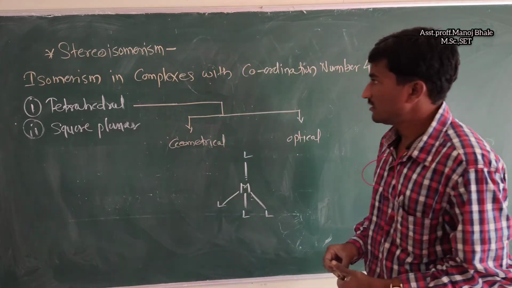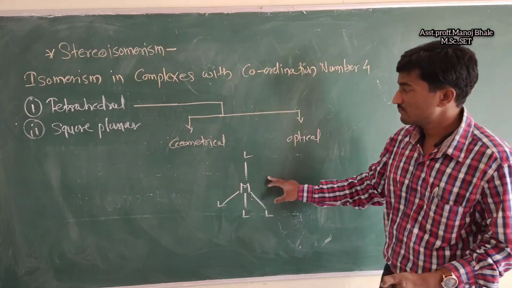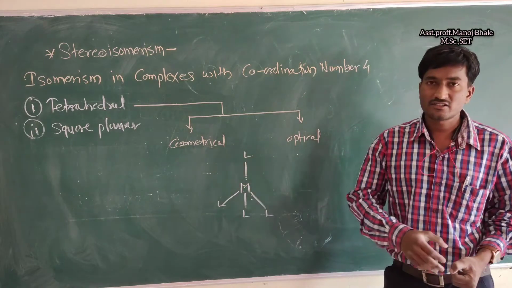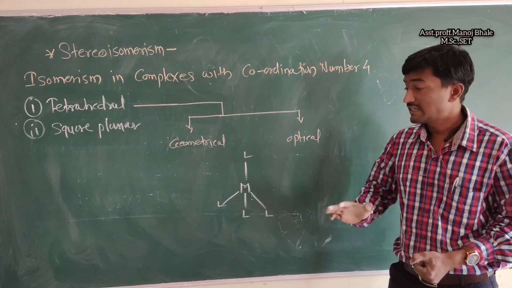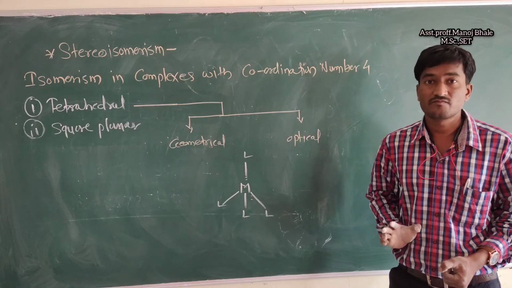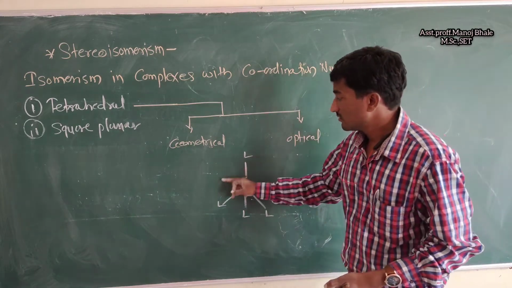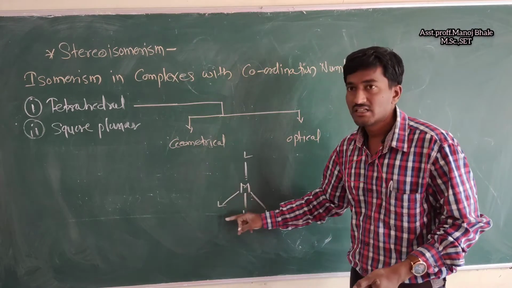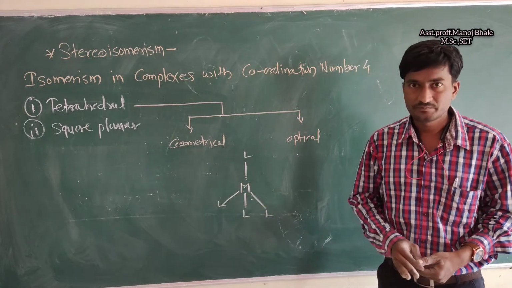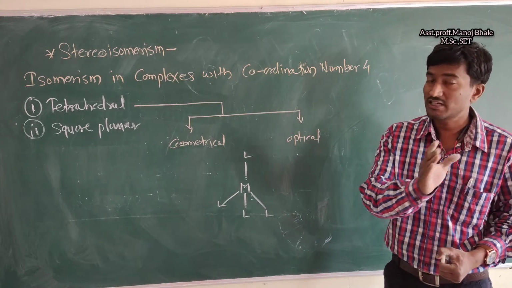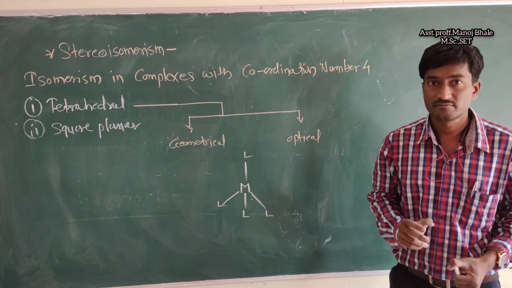So this is about the tetrahedral structure. Now, in this tetrahedral structure, is there a possibility of cis and trans forms? No, there is no cis or trans form present here. Why? Because all these bonds are equal, and there is no plane present there. There is no cis form and no trans form which we can isolate here.